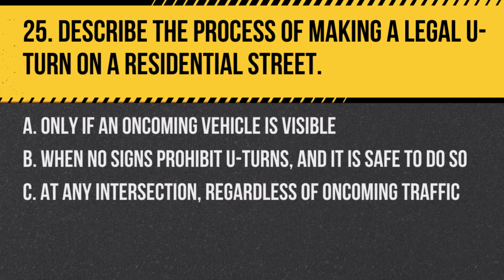Question 25. Describe the process of making a legal U-turn on a residential street. A. Only if an oncoming vehicle is visible. B. When no signs prohibit U-turns and it is safe to do so. C. At any intersection, regardless of oncoming traffic.